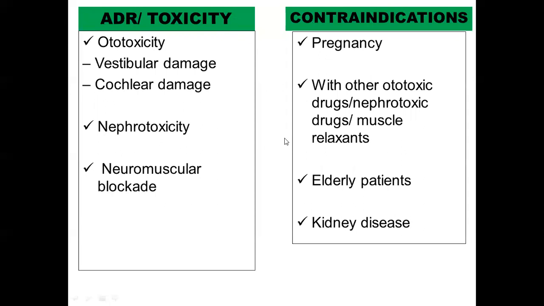Now we'll see the toxicity or the ADR. So they all have these toxicities. They are all ototoxic. That means they can damage the ear. They can either cause damage to the vestibular part of the ear, or they can cause damage to the cochlear part of the ear. They can all cause renal toxicity, and they can also cause neuromuscular blockade and skeletal muscle relaxation. So ototoxicity, nephrotoxicity, and neuromuscular blockade. These are the three ADRs or toxicities of all the aminoglycoside drugs. And in different drugs, there will be different proportions of these toxicities, but they all have these three toxicities.